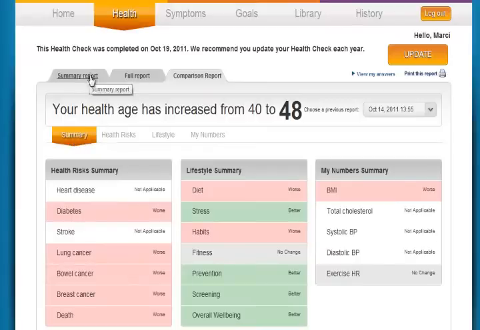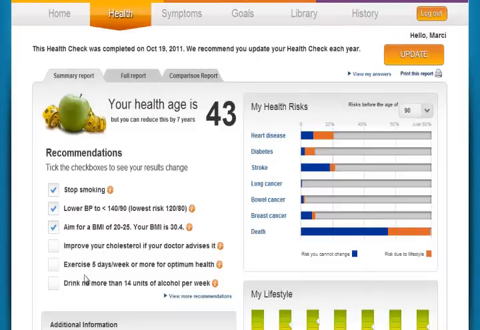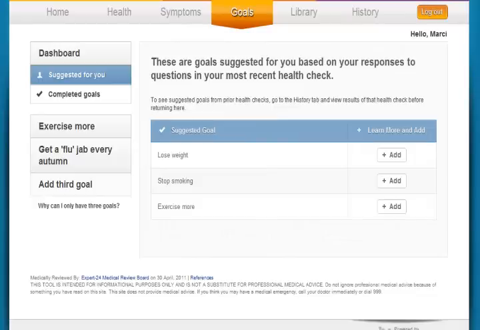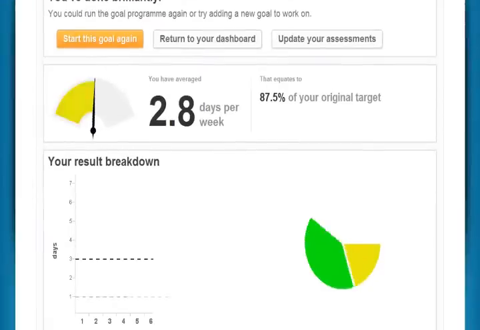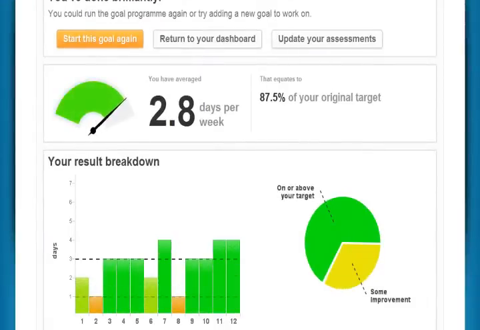Once they get to their summary report here, they have a number of things that they need to work on. And that's where the goal tracker comes in. I'm not going to go into the details of how the goal tracker works today. I'll just say that it's designed to interact with you easily through email updates. And as you can see from this completed goal report, it provides detailed feedback upon completion of a goal session.